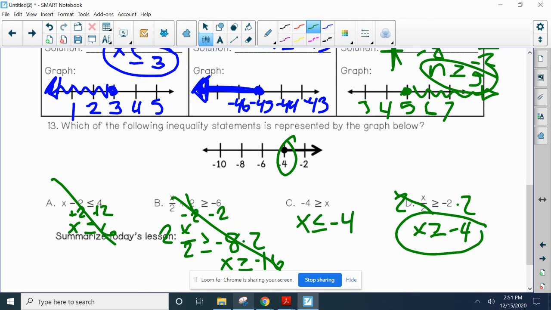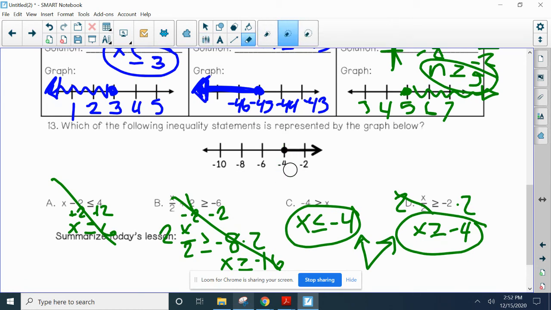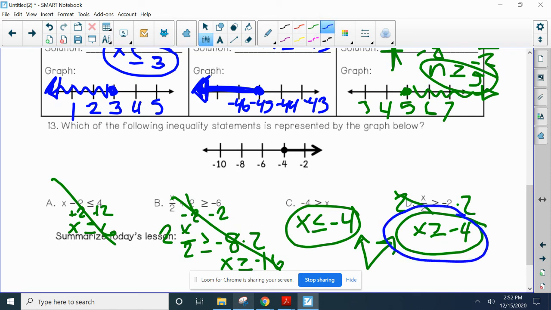And this one says it's greater than. So right there, my last thing is to decide, did they shade to the bigger numbers or the smaller numbers? We shaded to the right, which means that they shaded all the numbers bigger than it, which would be x is all the numbers greater than or equal to negative 4.